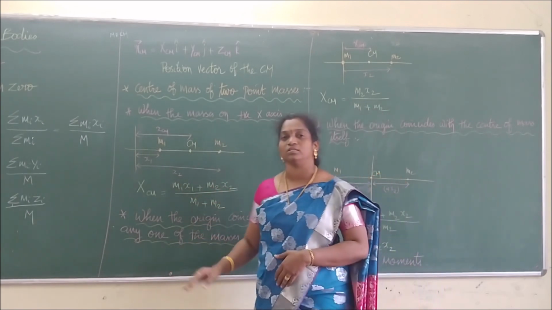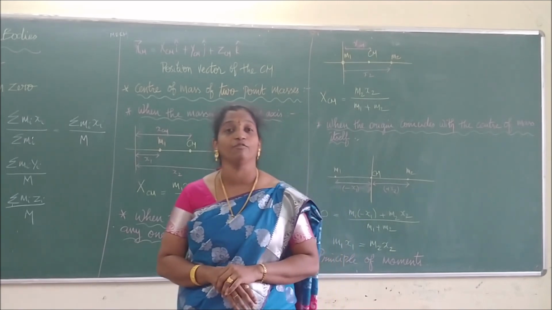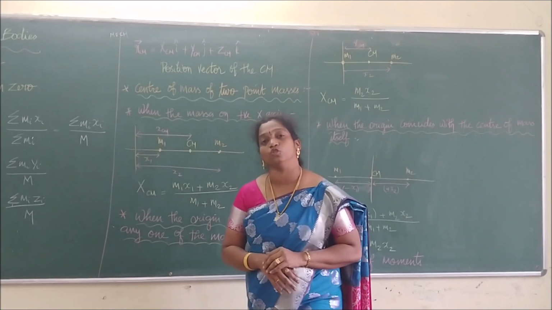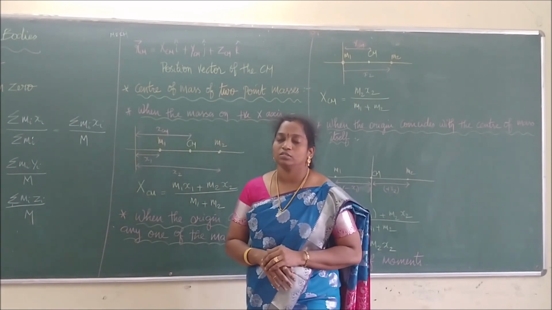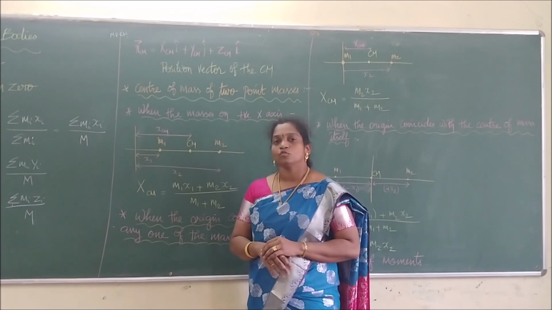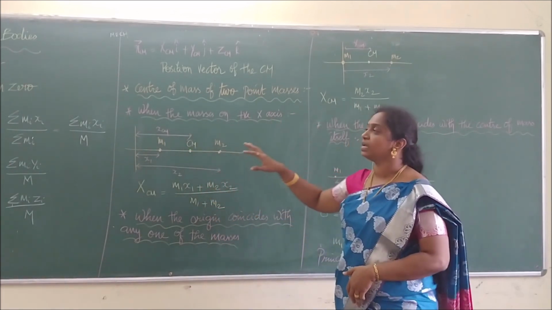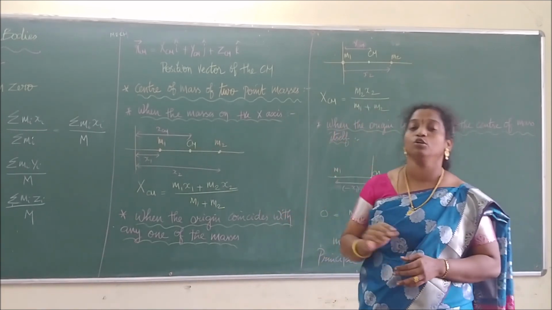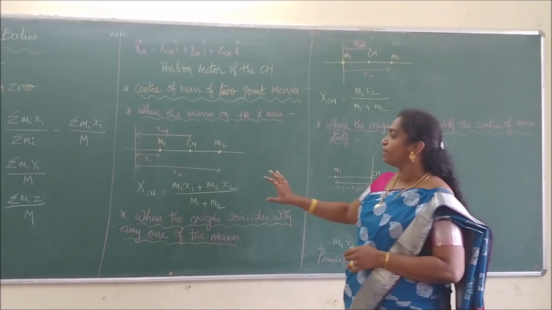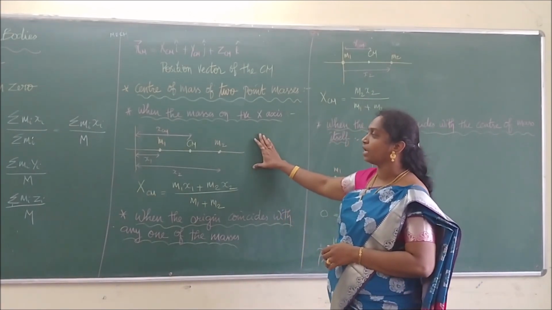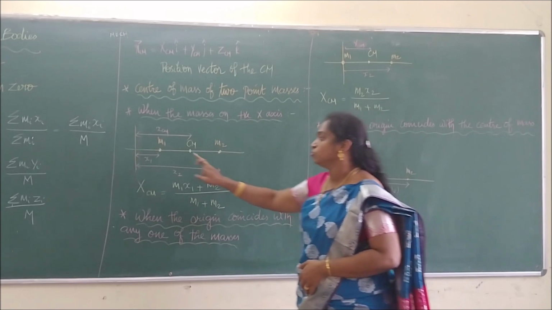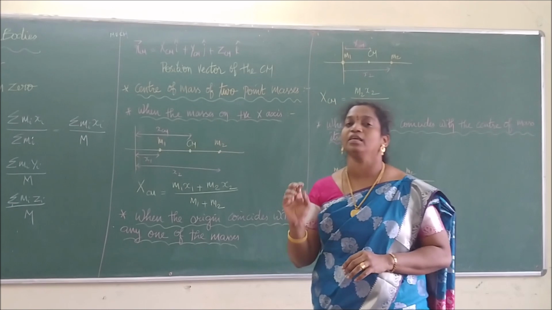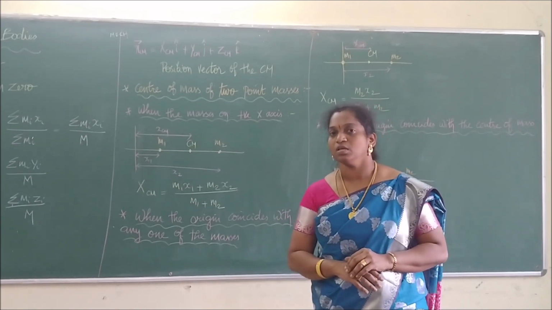So you have to remember the equation. If they ask you to write the center of mass equation, you have to say that it is the summation of m i x i divided by the total mass. We call that the center of mass equation. So we have studied the distributed masses and the two-point masses, and with the help of these we are going to solve problems. You have to remember this equation; from the diagram itself we can easily write it: m1 x1 plus m2 x2 divided by the total mass. We have to apply the equations and solve the problems. Right? We will do that.